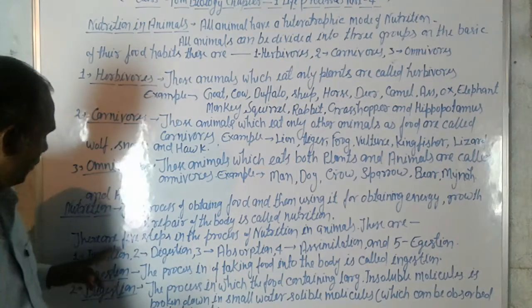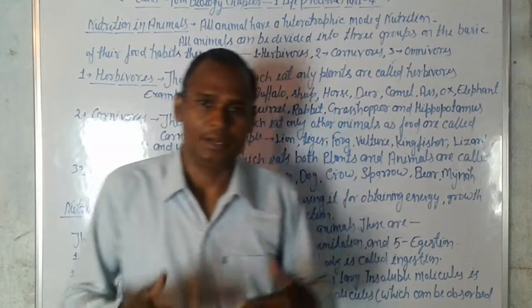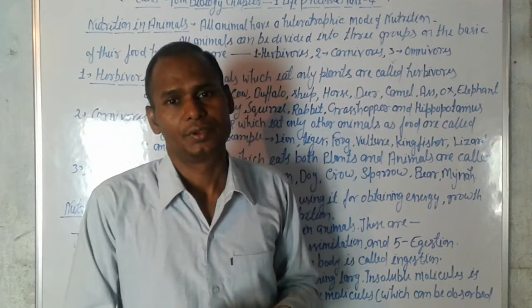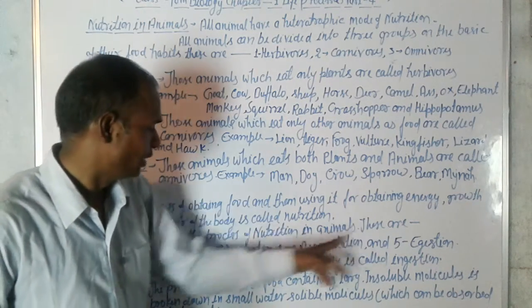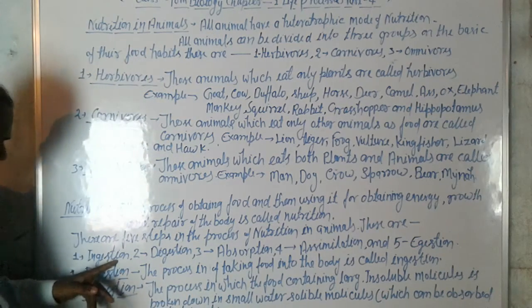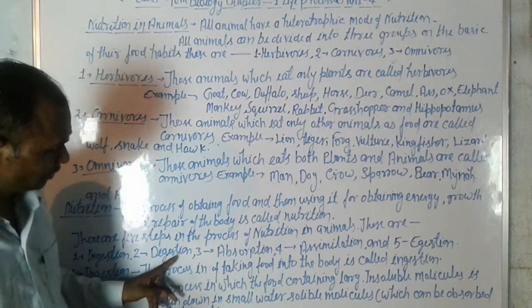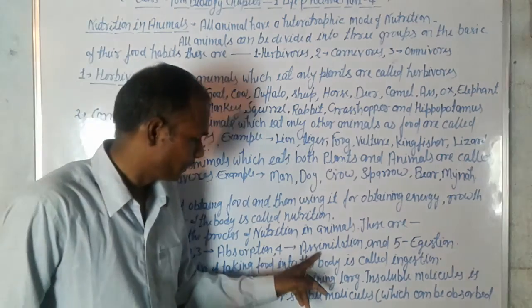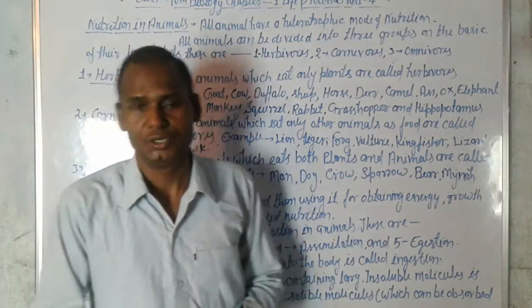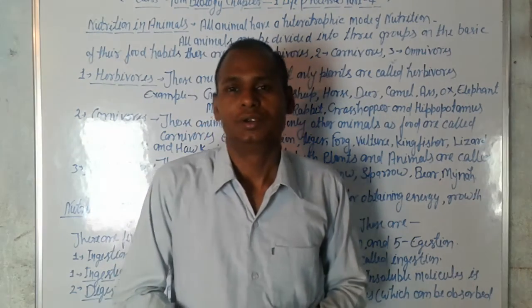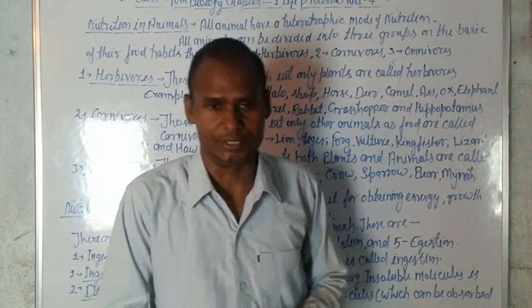The 5 steps are: first, ingestion; second, digestion; third, absorption; fourth, assimilation; and fifth, egestion. Animals use these 5 steps for using food in their body as nutrition.